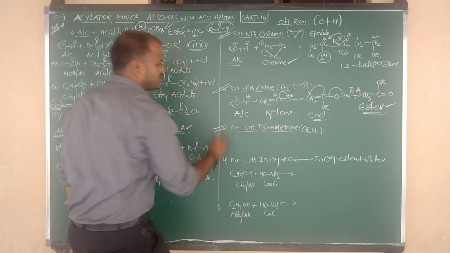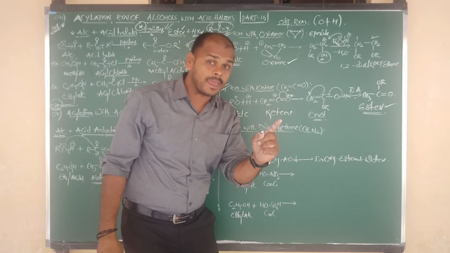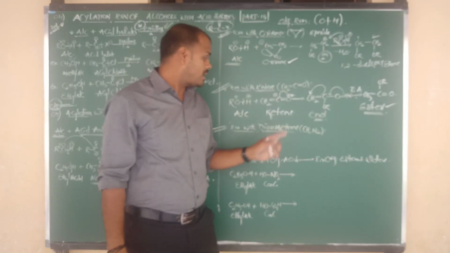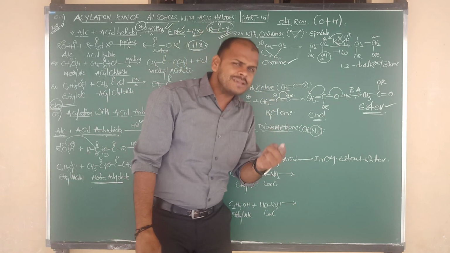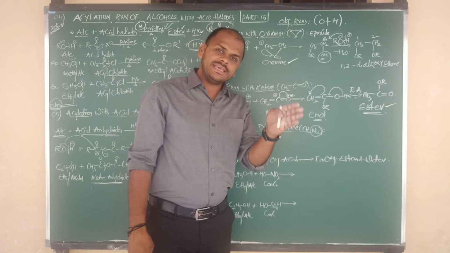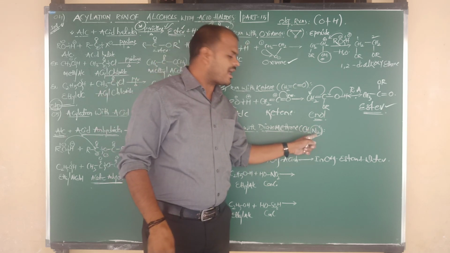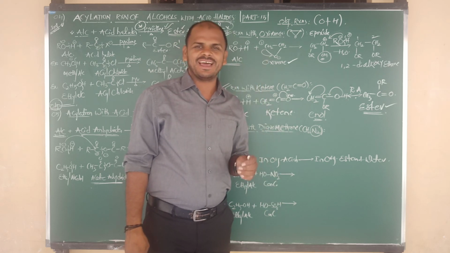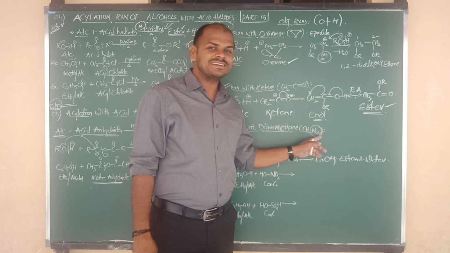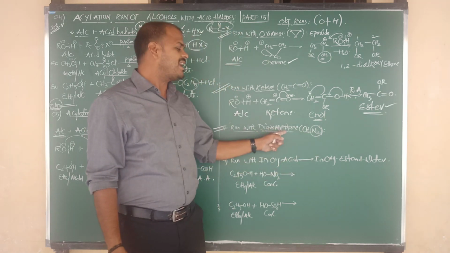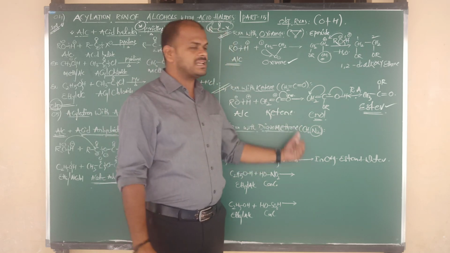Next, go for another objective reaction: reaction with diazomethane. Clearly I told you so many times, diazo means N2. What is meant by diazo? N2. Methane formula is CH4. But here the carbon has 2 hydrogens. The remaining 2 hydrogens are occupied by the positions of 2 nitrogens. So this also looks like CH4: around the carbon are 2 hydrogens and 2 nitrogens, looking like methane. So we are saying diazomethane. N2 means diazo, and the formula looks like CH4, so we say diazomethane.